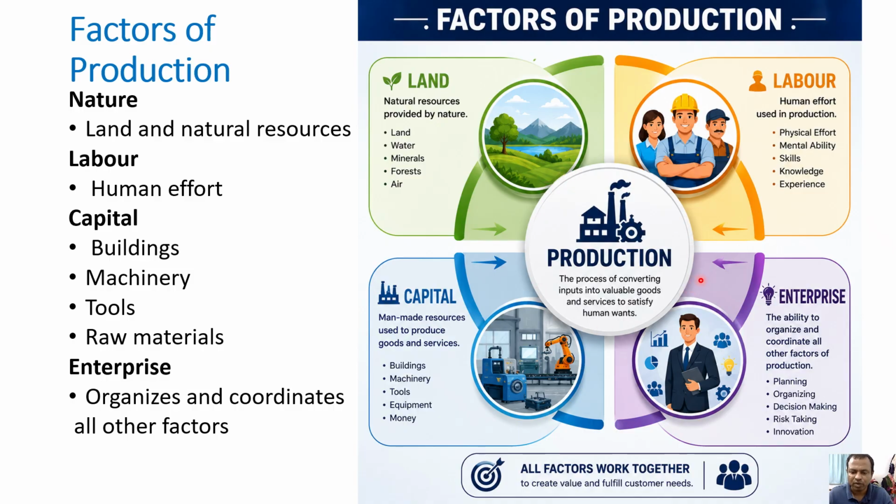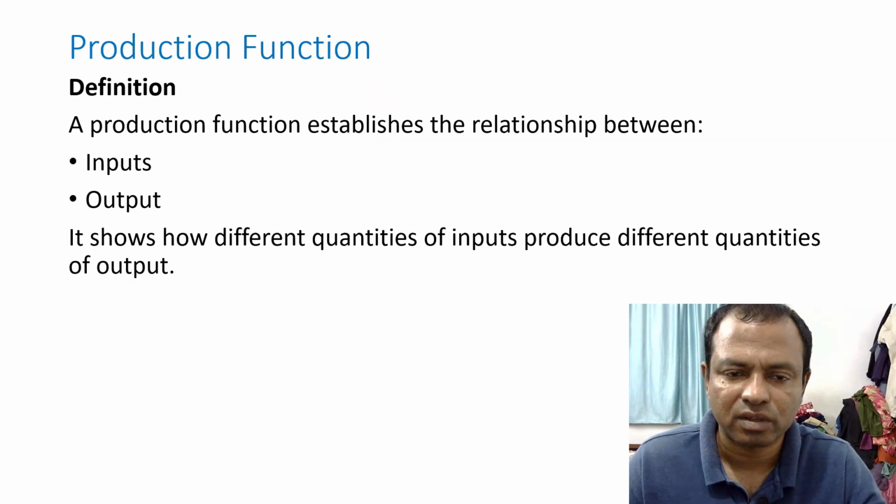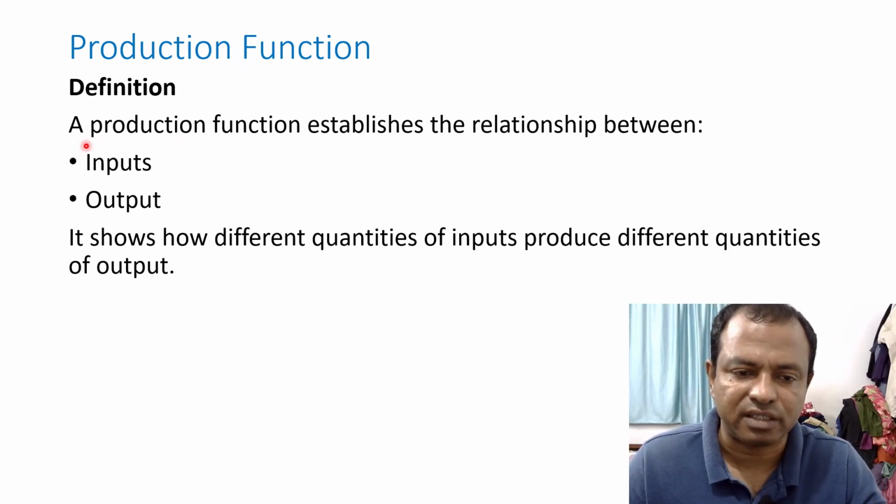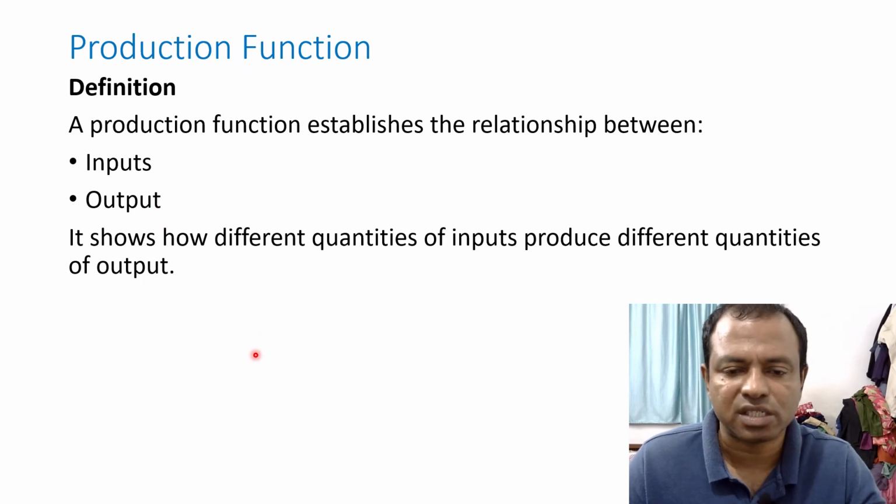Okay. The input is converted into output. Then one important term is production function. So what is production function? A production function establishes the relationship between inputs and outputs. It shows how different quantities of inputs produce different quantities of outputs.